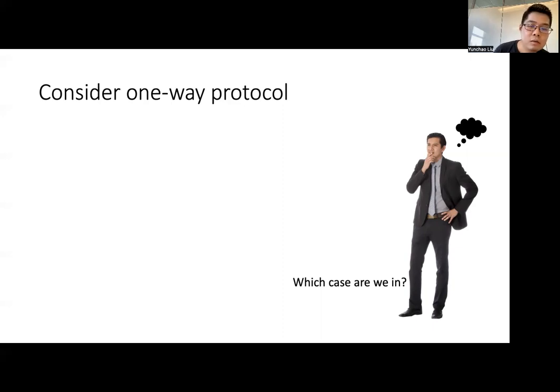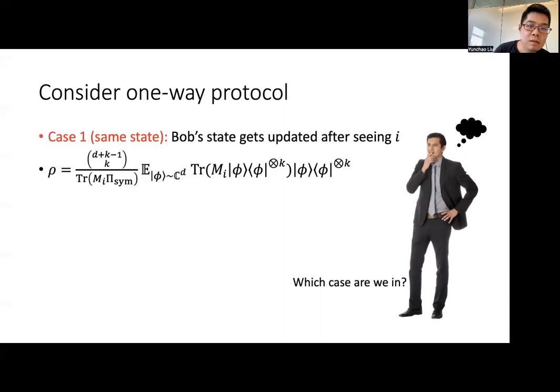In case one, when they share the same states, Bob's state will get updated after seeing Alice's measurement by this equation, because their states are correlated. This equation looks a bit scary, but it's just saying that Bob's state is no longer uniformly distributed because of Alice's measurement statistics.